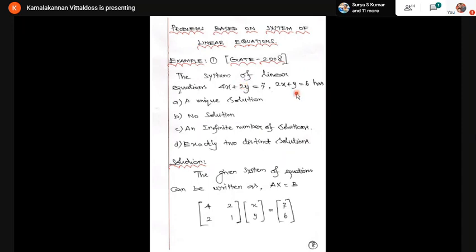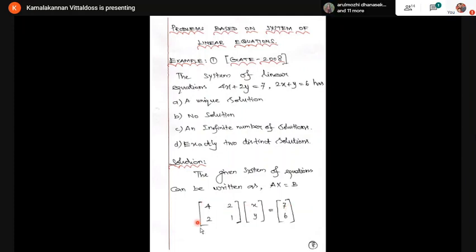So look at this equation. You have the coefficients 4, 2, 2, 1. That's why I'm writing 4, 2, 2, 1. This is called the coefficient matrix. The variables used here are X and Y. So X and Y are variables. And the right-hand side numbers are 7 and 6, so they are the constant matrix. This is A, this is X, and this is capital B. So this is known as the AX equal to B form. It's known as the matrix form.